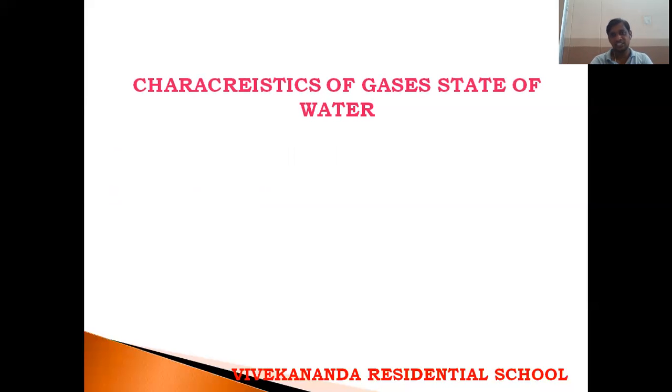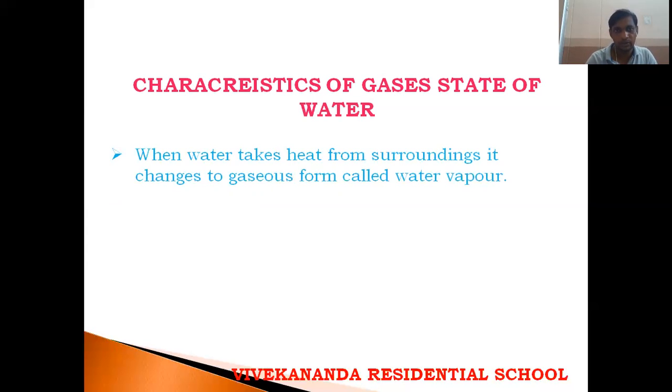And the next characteristics is gases. When water takes heat from the surroundings, it changes to gaseous form, called water vapor. That means, see children, when you are standing outside, after some time your body gets sweat. Again the sweat evaporates and changes to gaseous form. That gaseous form is called water vapor.